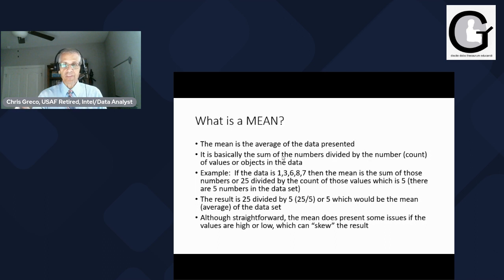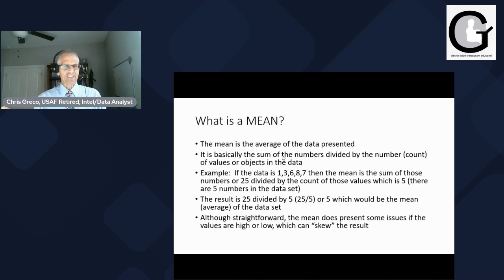So if the data is 1, 3, 6, 7, 8, then the mean would be the total added up, which is 25, divided by the count, which is 5. Now, it's just simple data. Very rarely are you going to see data with just 5 numbers in it, but that's basically what you have.